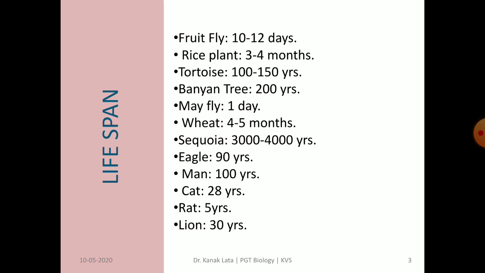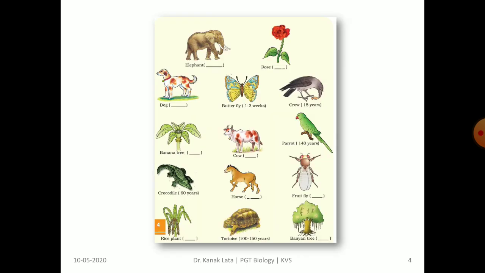After seeing, you will find that some organisms have a very short lifespan, that is 1 day in case of mayfly, and some have a very long one, that is Sequoia regia, 3000 to 4000 years. Observe the given figure and find out the lifespan of this organism.